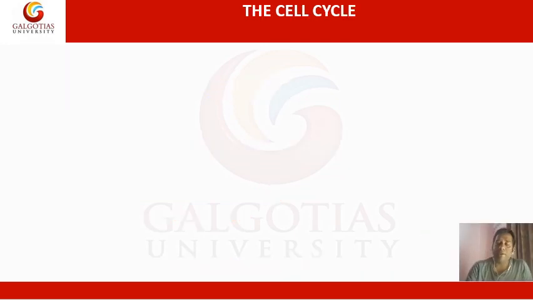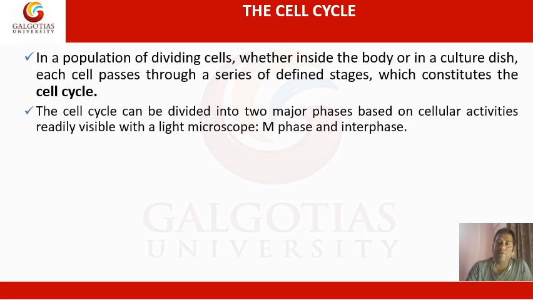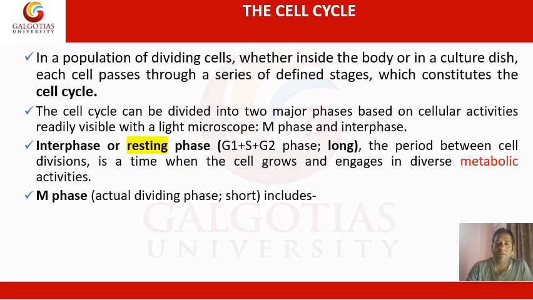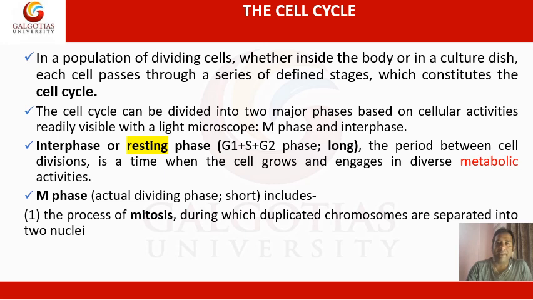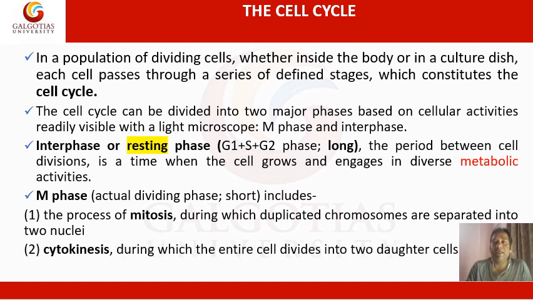Now the next important topic which we are going to cover in today's lecture is the cell cycle. Before understanding the process of cell cycle, we have to understand what cell division is. According to cell theory, all cells arise from a pre-existing cell by a process called cell division, the phenomenon by which a daughter cell is produced from a pre-existing cell or the parent cell.